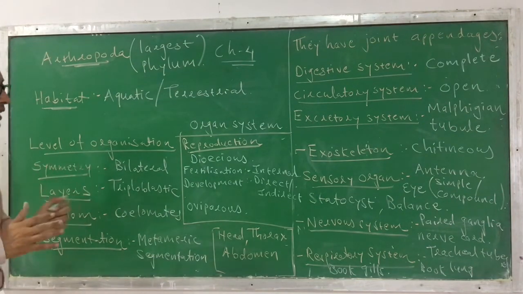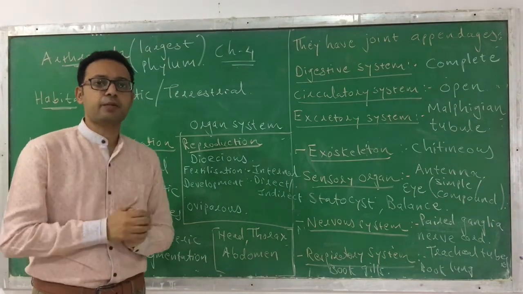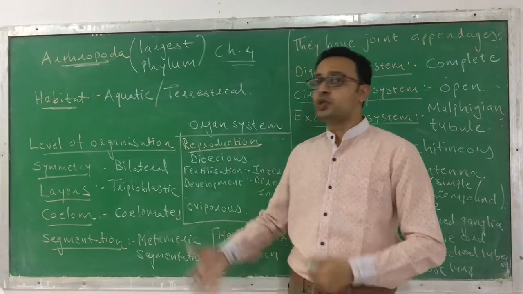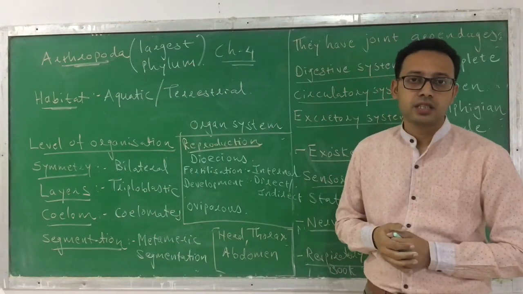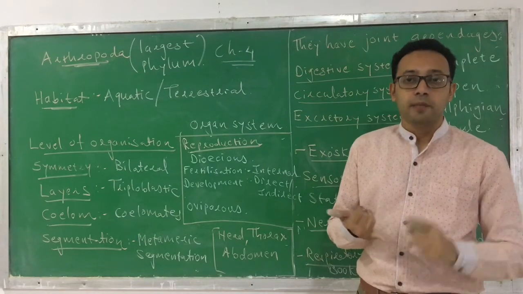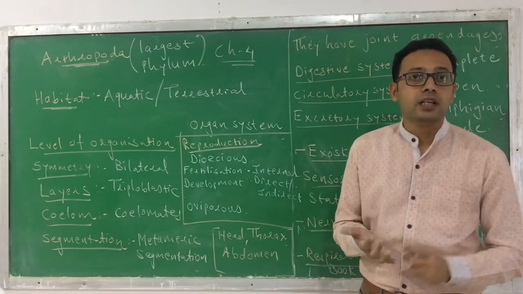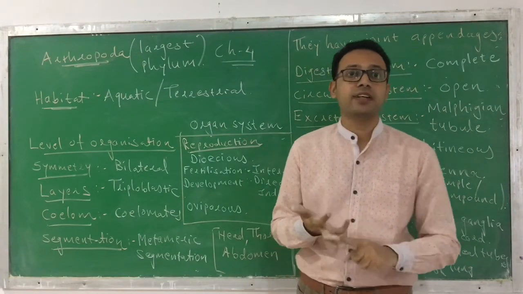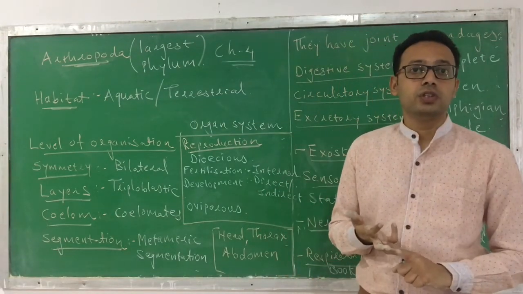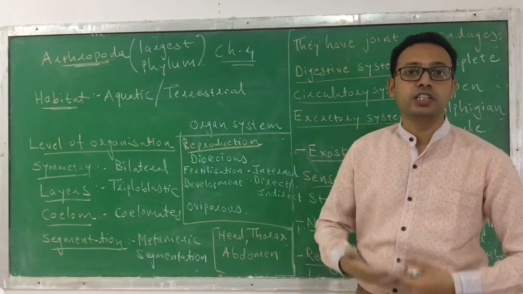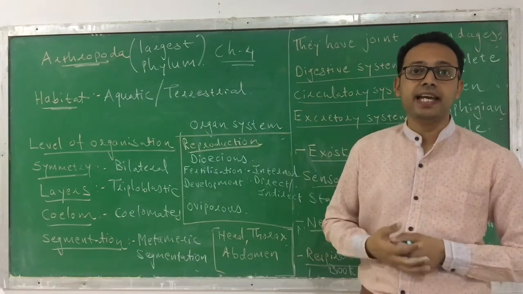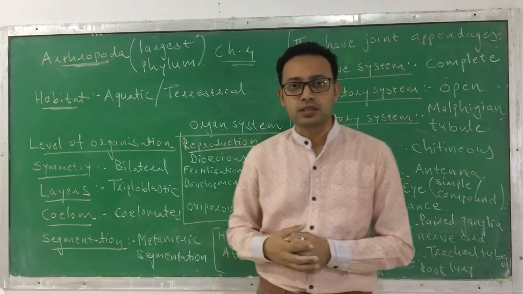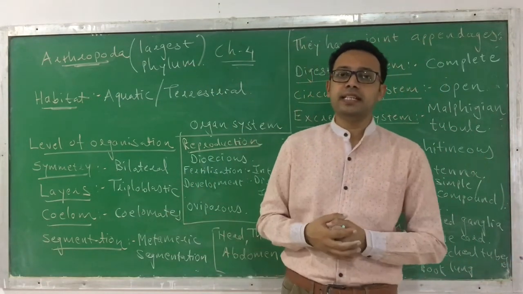I hope it is clear to all of you. This is phylum Arthropoda. Now what are the examples? There are lots of examples because two-thirds of the animals fall under this. Like honeybee, prawn, scorpion, cockroach, even some mosquitoes like Culex fatigans and Aedes mosquito. These different mosquitoes, bees and insects fall under this phylum Arthropoda. You can write many examples from it.